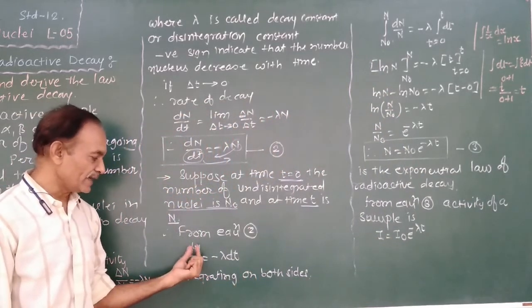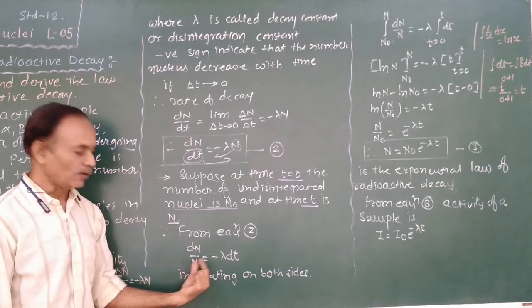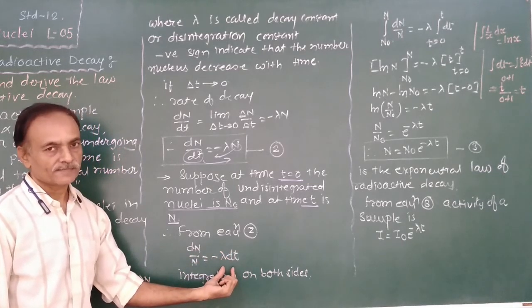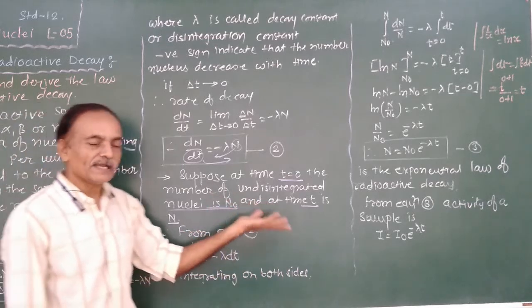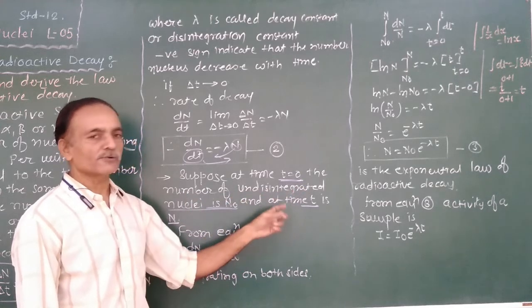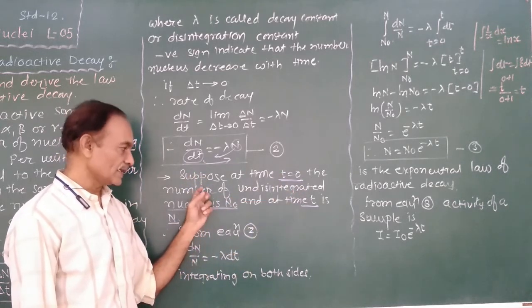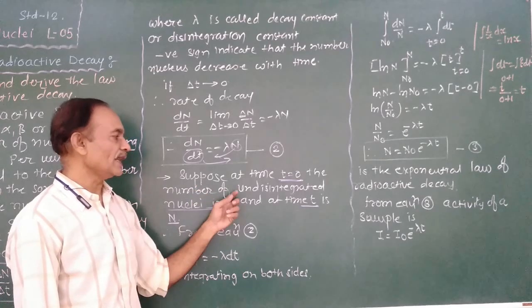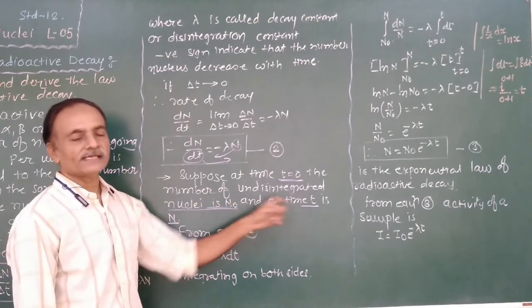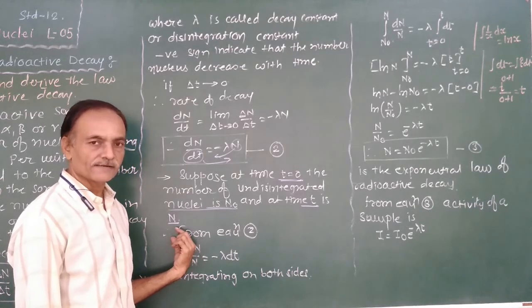So integration of dn by n is equal to minus lambda, which is a constant, taken out, integration of dt. Now, the initial and final values of time and n are given, t equal to 0 to t. At time t equal to 0, the number of undecayed nuclei is n0, and at time t, the number of undisintegrated nuclei is n.